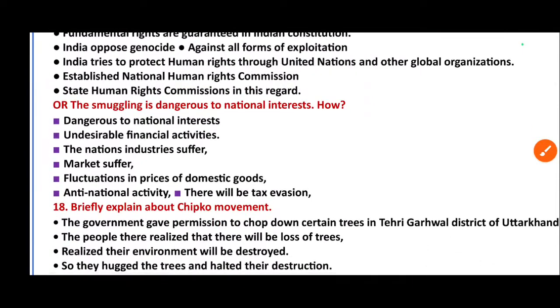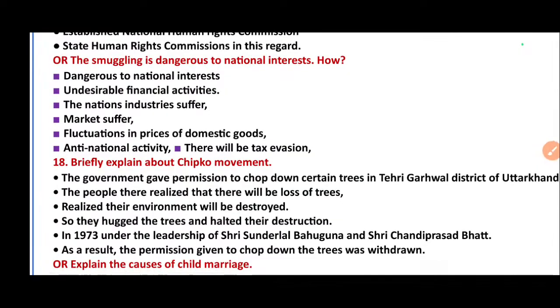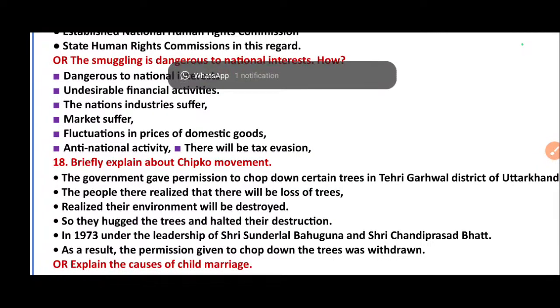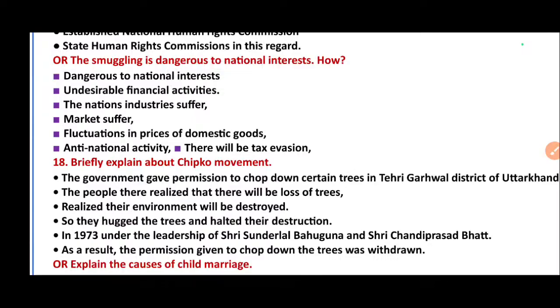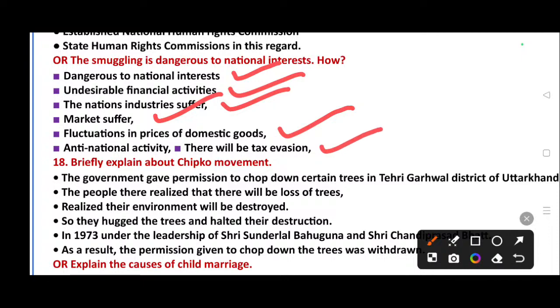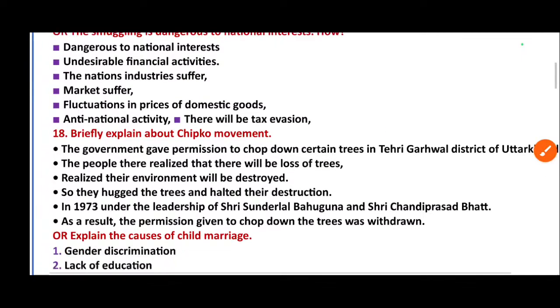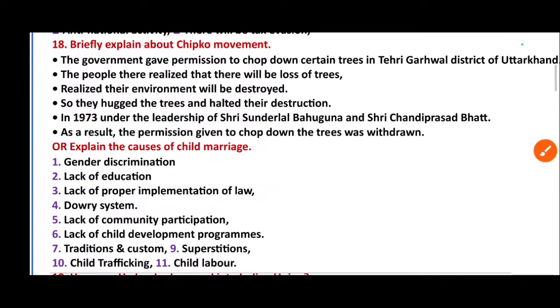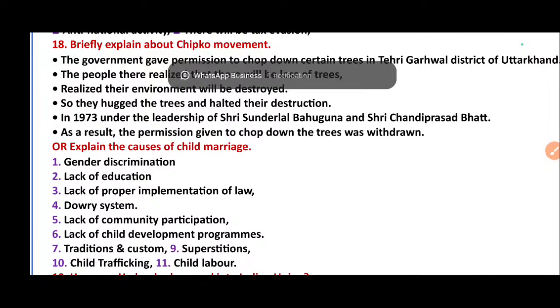Then for this question they asked another OR-type question. You can write any one. The smuggling is dangerous to national interest. How? Dangerous to national interest, undesirable financial activities, the nation's industries suffer, markets suffer, fluctuation in prices of domestic goods, anti-national activity, there will be tax evasion. 18th question: briefly explain the Chipko movement.